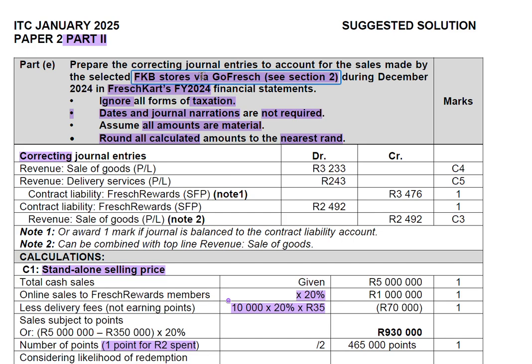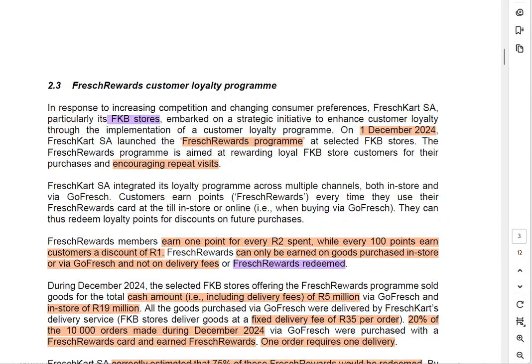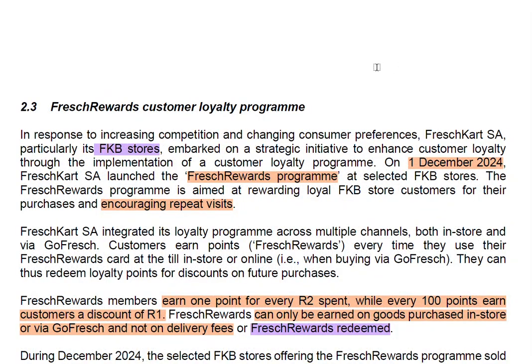So before we go and look at the suggested solution together, we're just going to go to the scenario, to the section that particularly addressed the reward program. We're going to summarize it together. Then once we are done, we'll go back and look at the suggested solution. Let us look at the section addressing the French Rewards Customer Loyalty Program. It is 2.3 of paper 2 of the SAICA IAC January 2025.